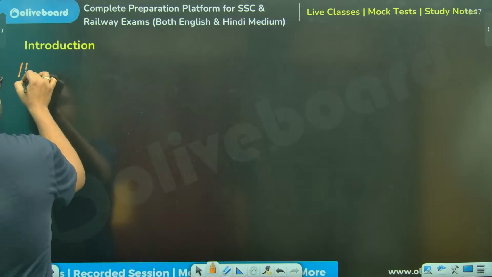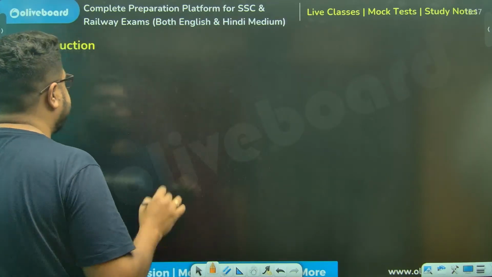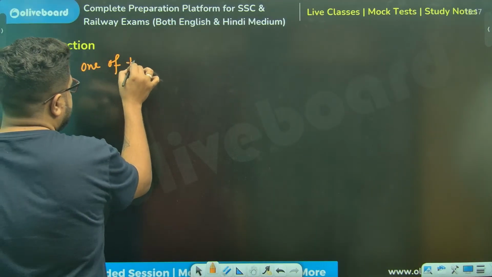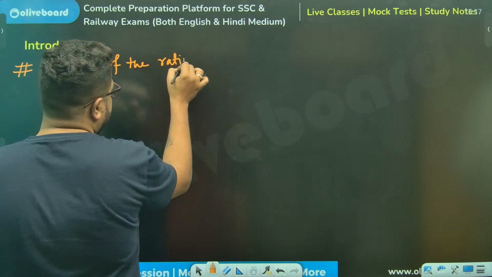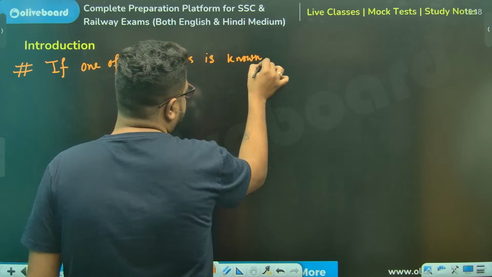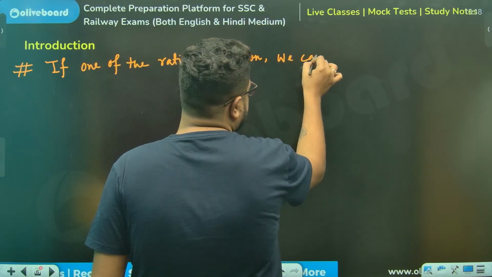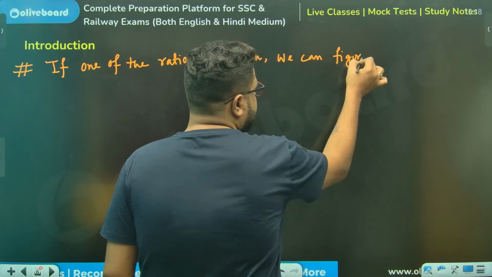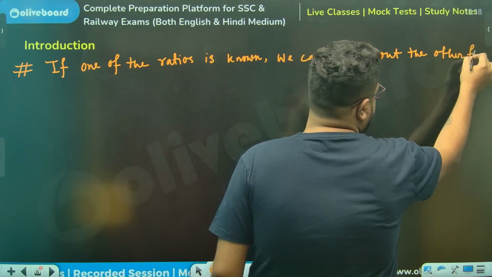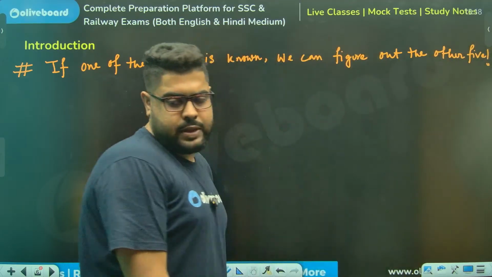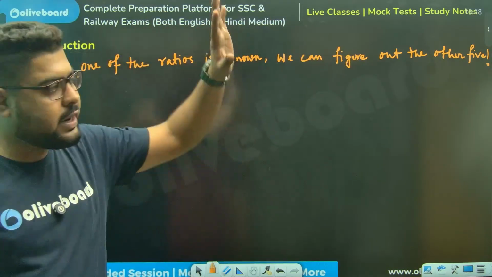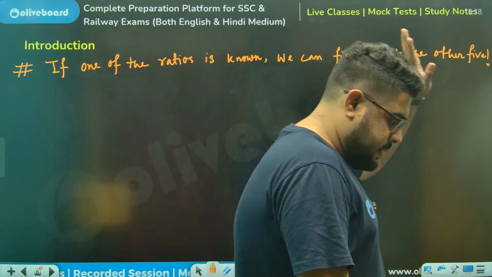Now I am going to write the most important thing, please understand. If one of the ratios is known, we can figure out the other five. If one of the six ratios is known, you can figure out the other five. Okay?